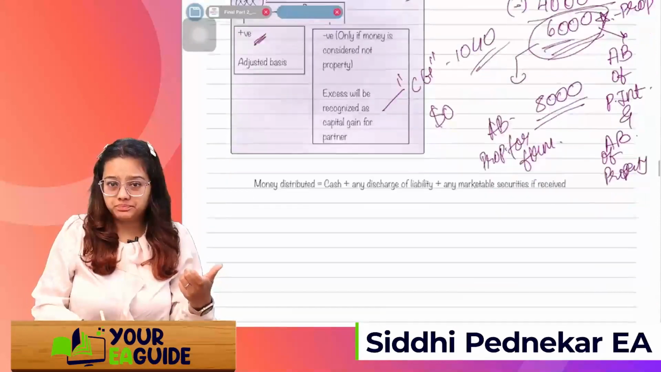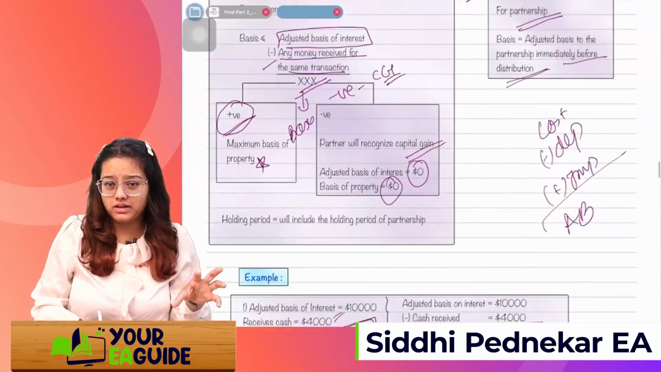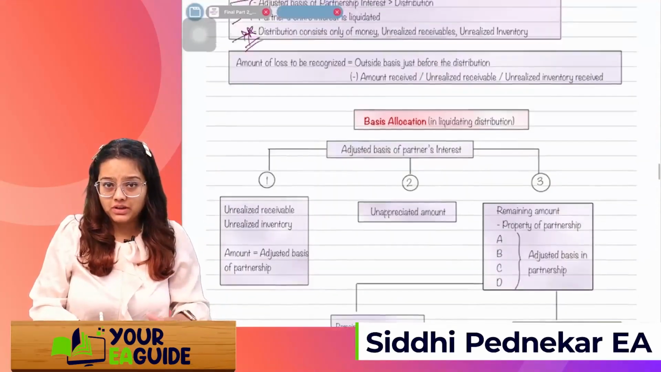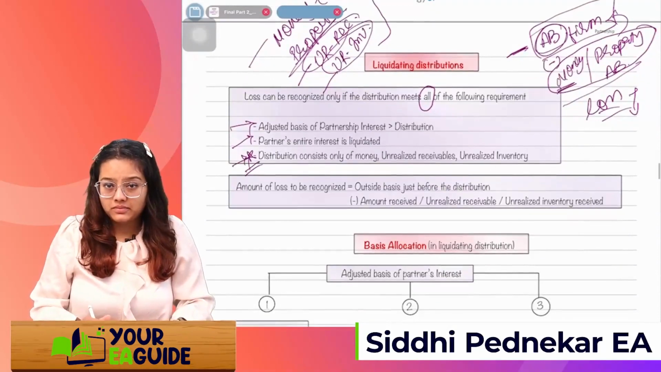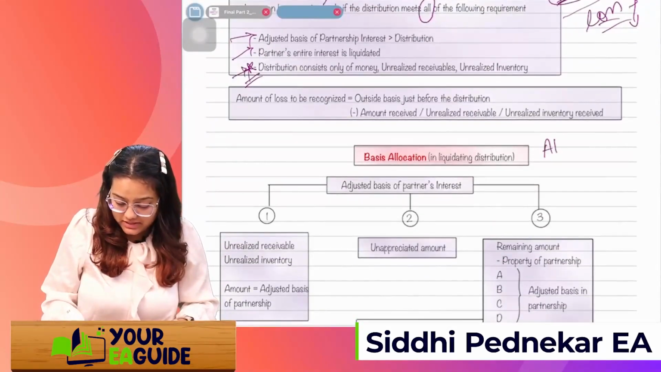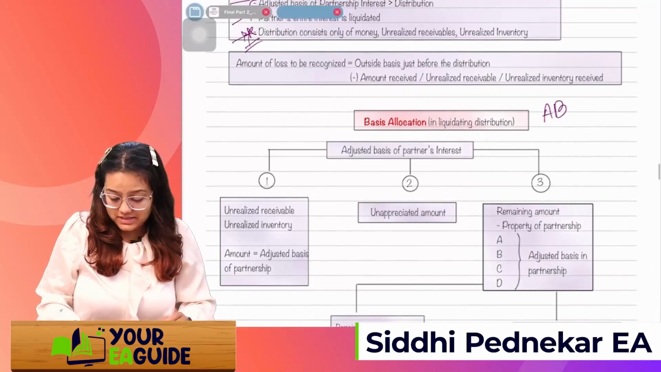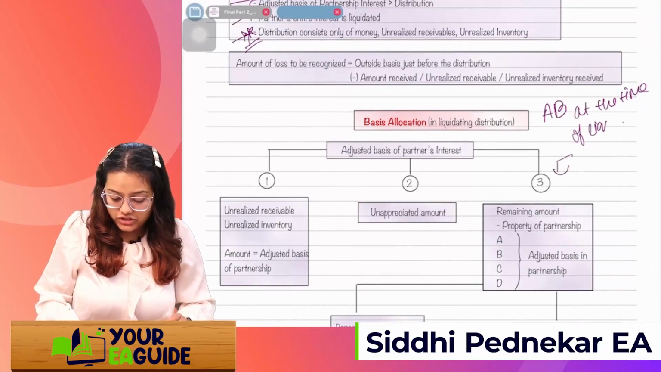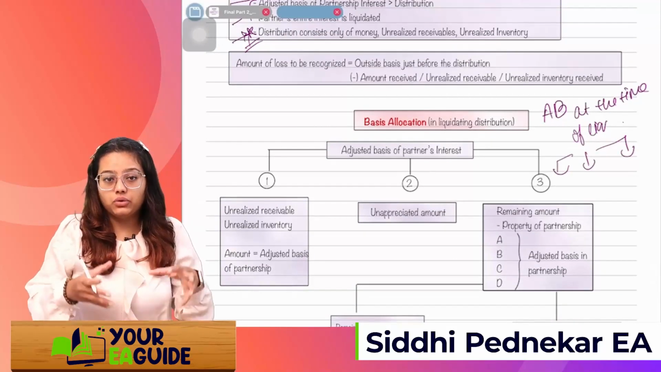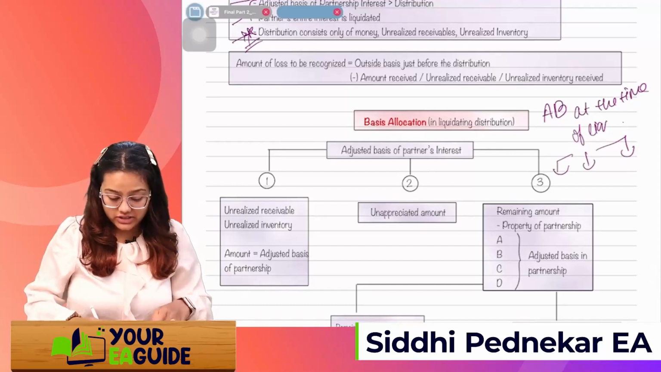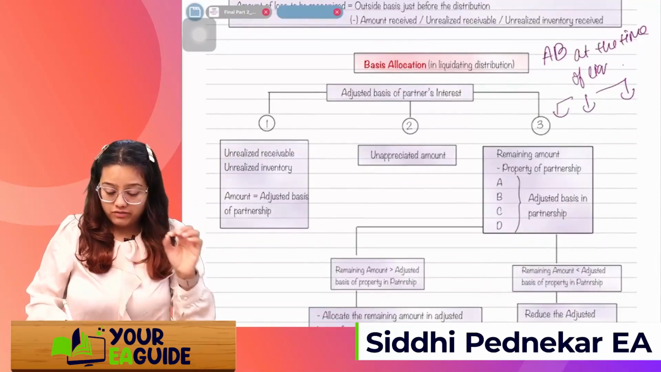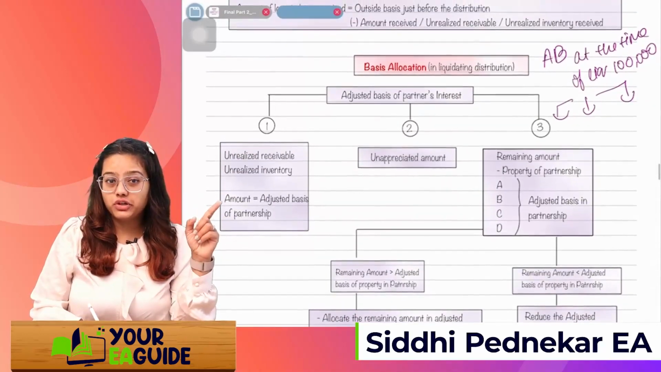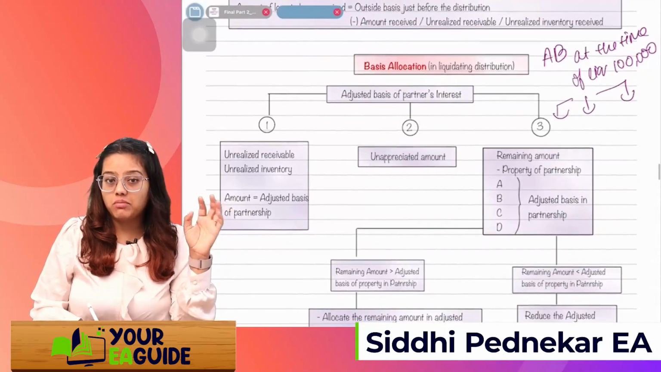How are we going to use it? In the case of a liquidating distribution, remember this, you are liquidating your interest in the partnership firm. At that time, whatever your adjusted basis is at the time of liquidation, you will have to distribute it into different categories. For example, your adjusted basis is 1 lakh. This 1 lakh, first you will distribute to unrealized receivable and unrealized inventory.